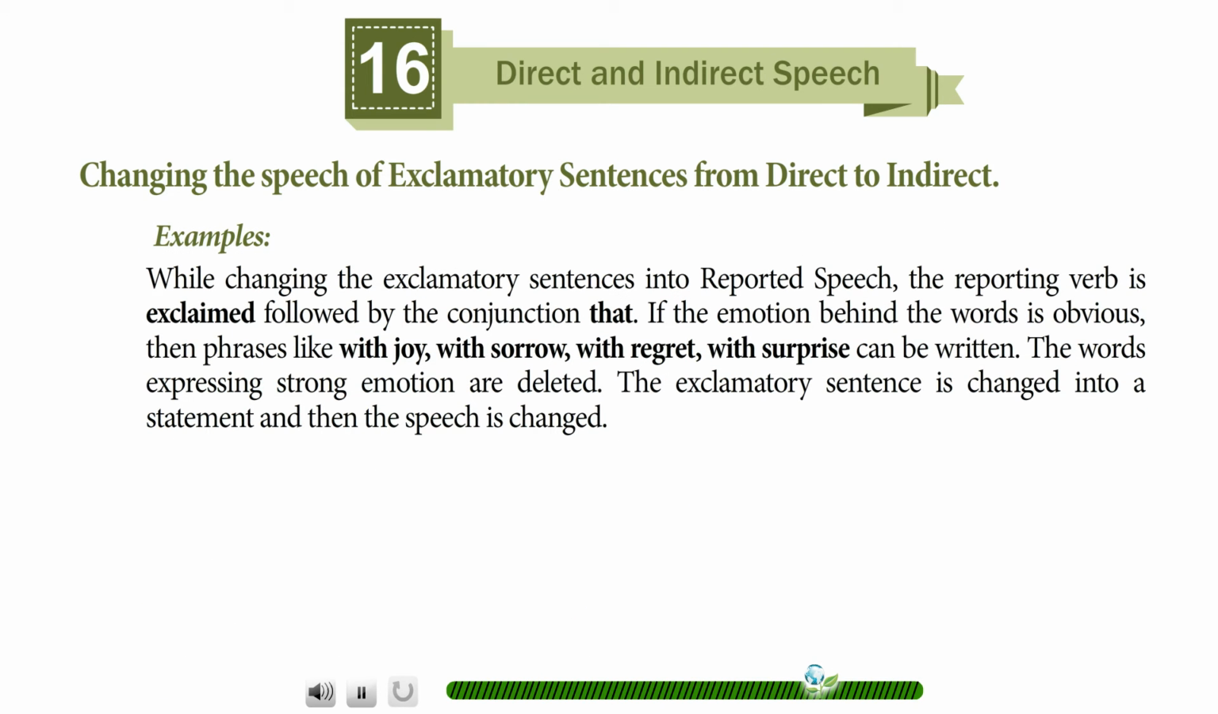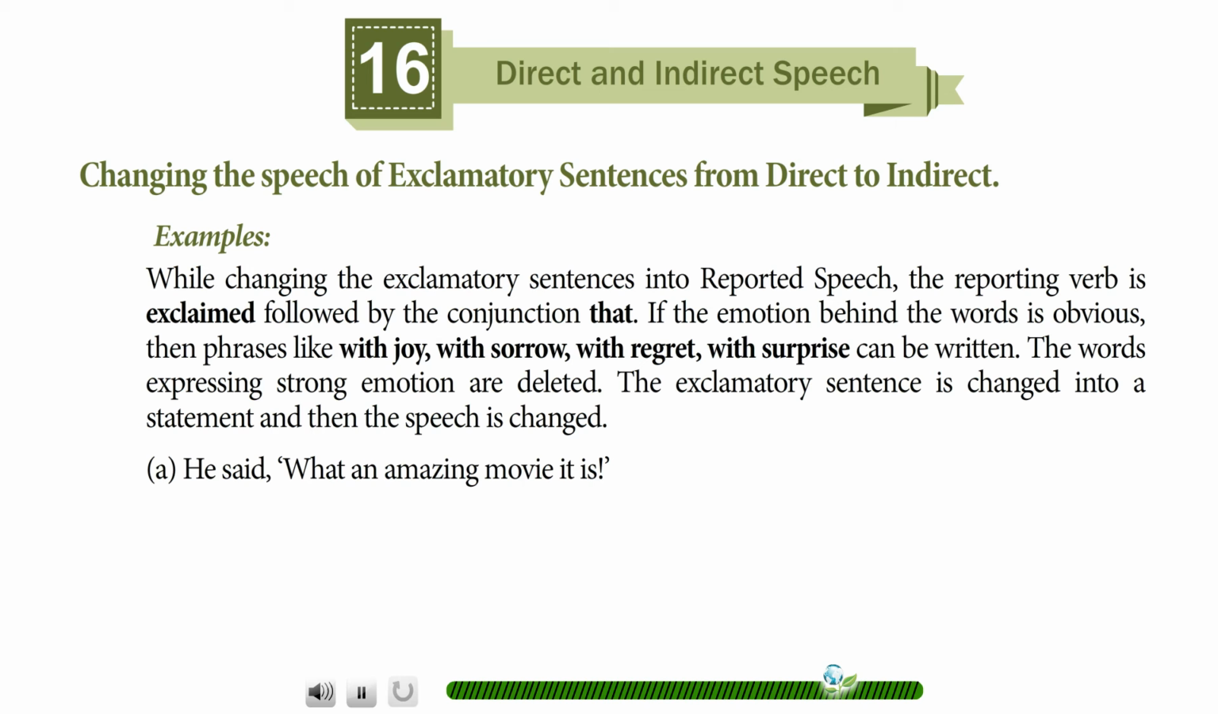While changing the exclamatory sentences into reported speech, the reporting verb is exclaimed followed by the conjunction that. If the emotion behind the words is obvious, then phrases like with joy, with sorrow, with regret, with surprise can be written. The words expressing strong emotion are deleted. The exclamatory sentence is changed into a statement and then the speech is changed.